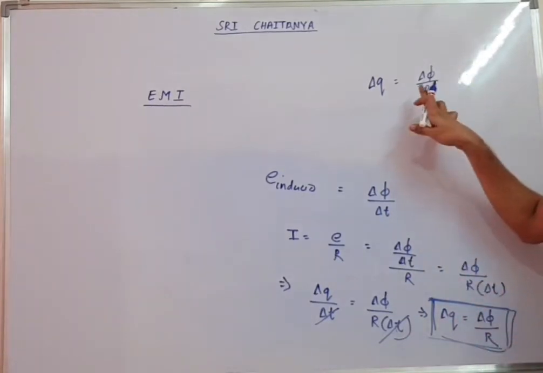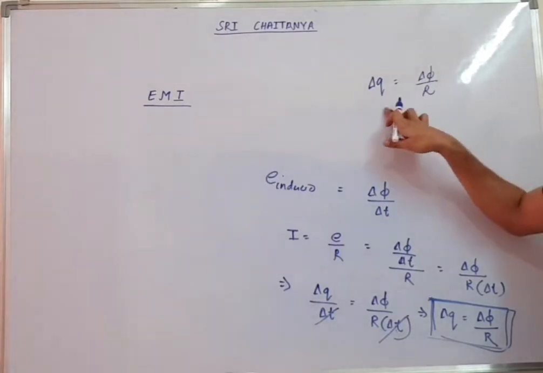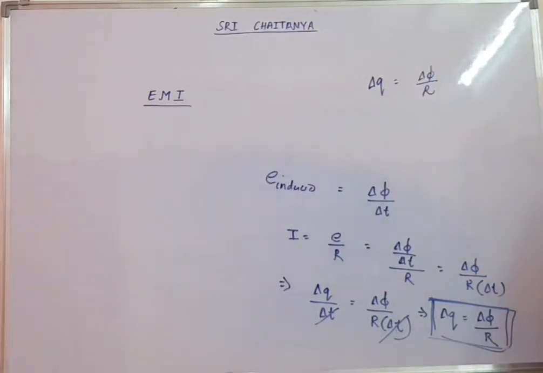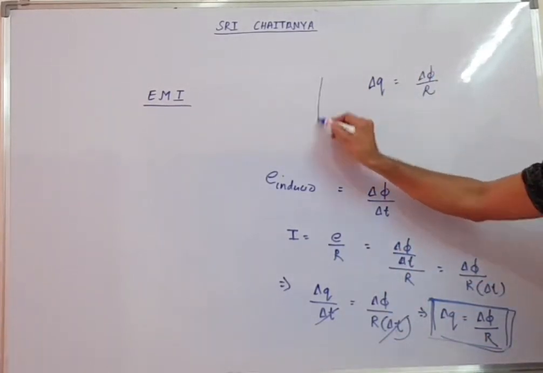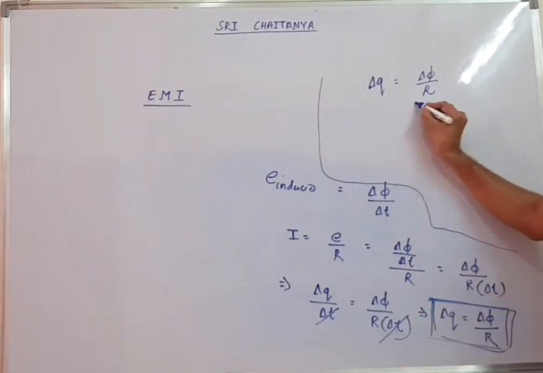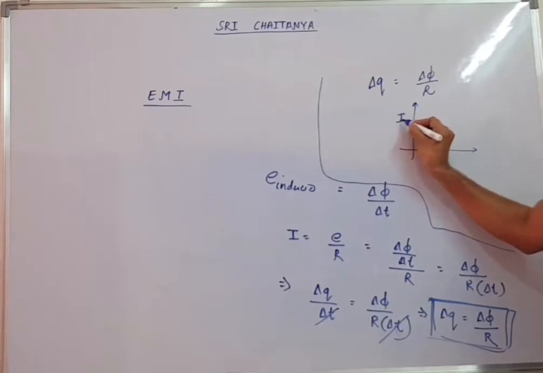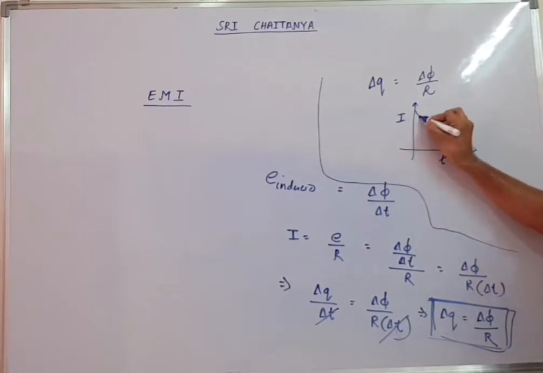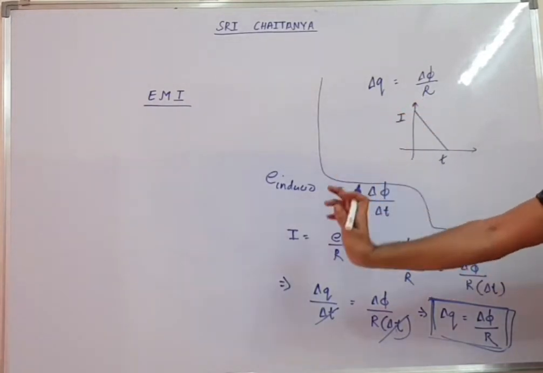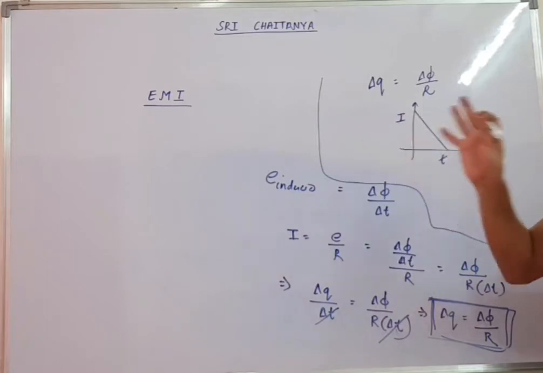Changing flux, so the question is asked. Sometimes changing flux will be given, resistance will be given, and charge is asked. Sometimes charge will be given, and you have to get the change of flux. And for giving you charge, they will not give it directly. Many times they will give you a current time graph. Just see here what relation we got. Everyone knows, delta Q will be equal to delta phi by R.